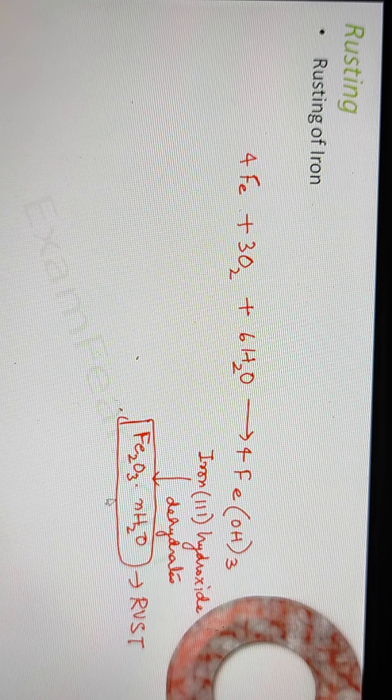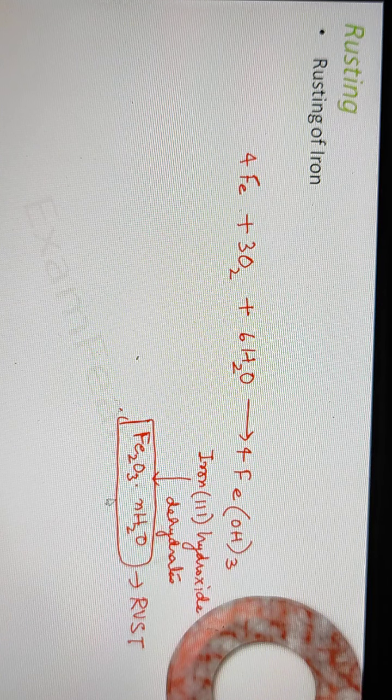Now you would have seen this kind of rust even in the case of bridges. Bridges are made up of iron, so you will see that the corners of bridges get rusted because they are exposed to air and water for a very long time. Okay, so on that there is a protective layer of another metal which does not form rust, so that is how rusting can be prevented.